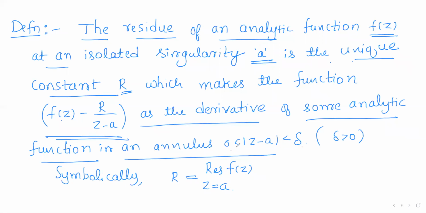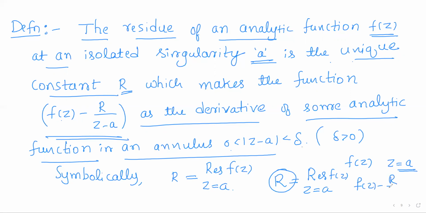So given an analytic function f(z) with an isolated singularity a, the residue of f(z) at the isolated singularity a is a constant r which makes the function f(z) minus r by (z minus a) the derivative of some analytic function.